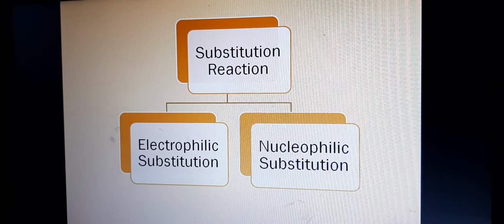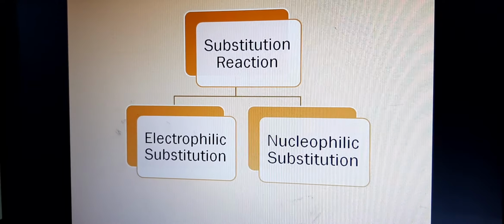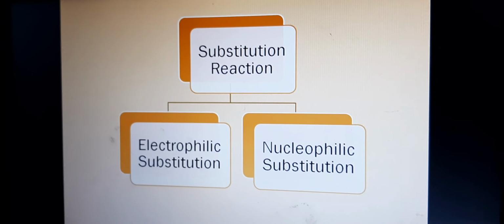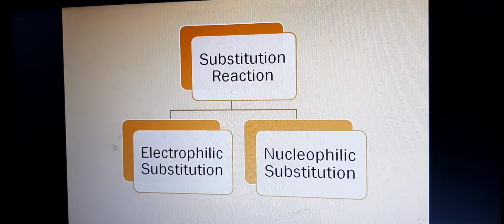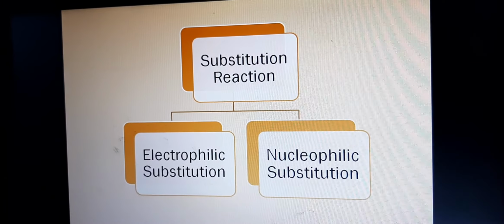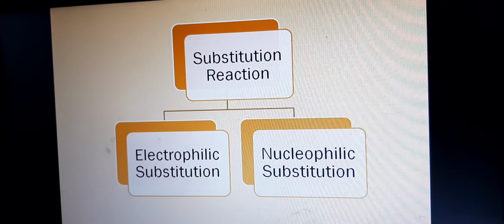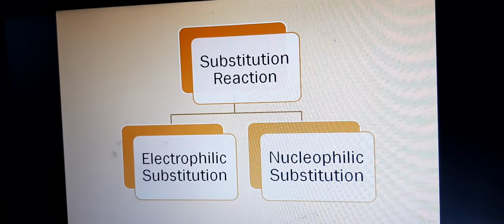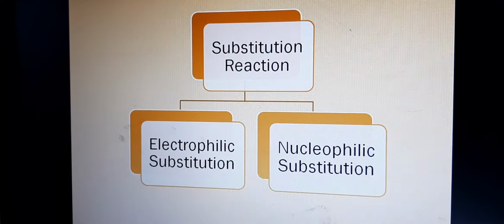What is meant by the substitution reaction? These are those reactions in which an atom or group of atoms is directly attached to the carbon in the substrate molecule. The first is electrophilic substitution, and the other is nucleophilic substitution. An electrophile is a reagent which can accept an electron pair in a reaction. Electrophile means electron loving.